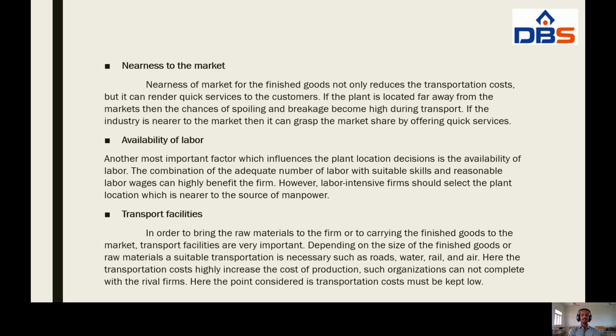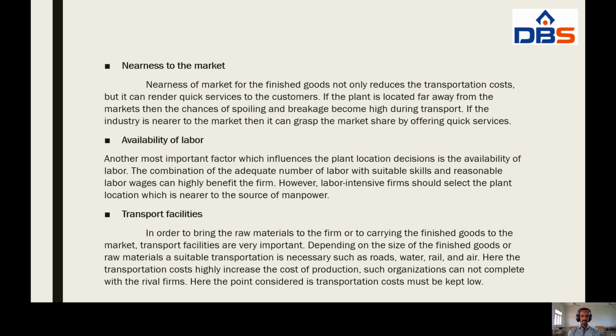Here labor is available as skilled labor and unskilled labor. Where skilled labor is available, and also where unskilled labor is required, you have to establish the company near the availability of the labor. And the next one,